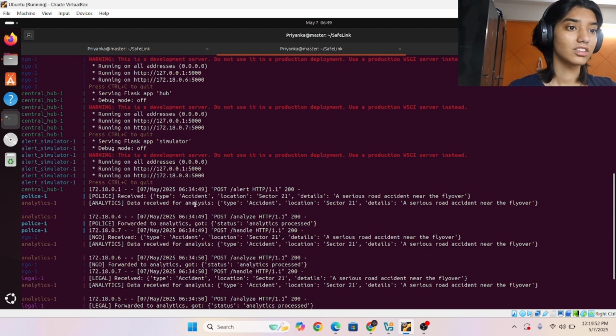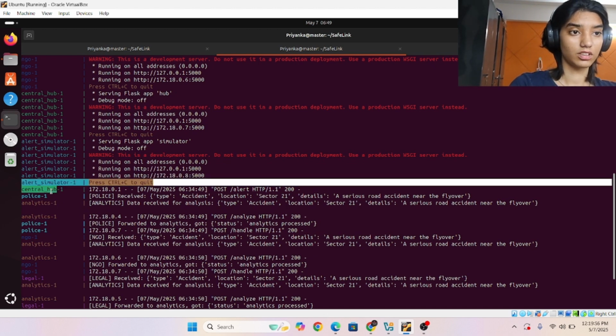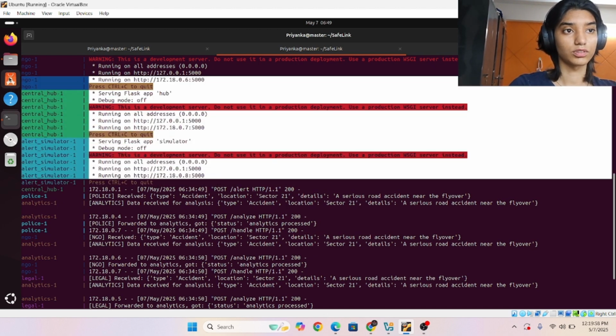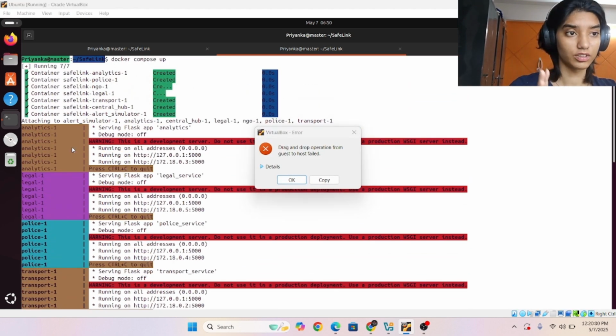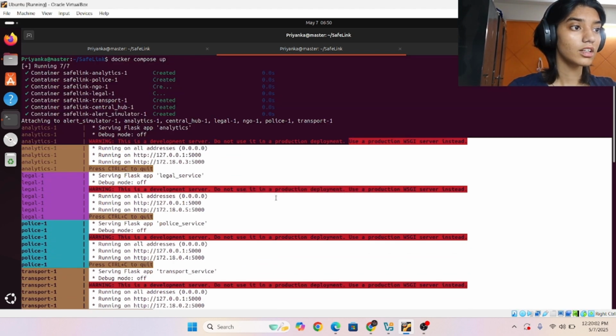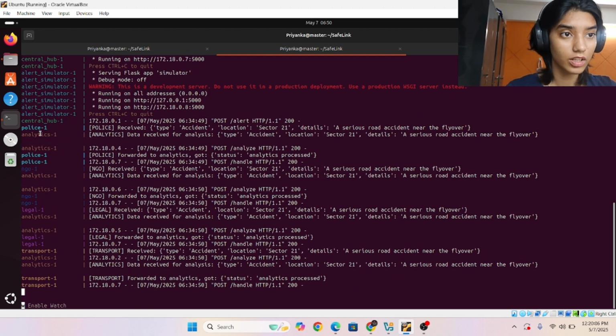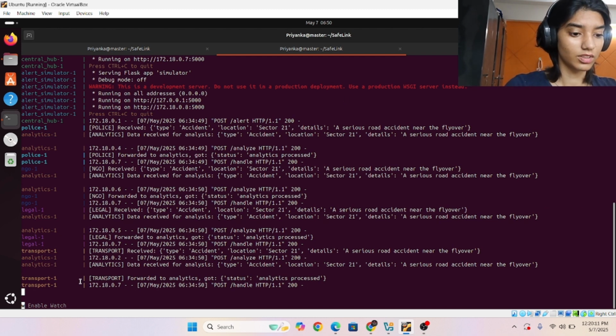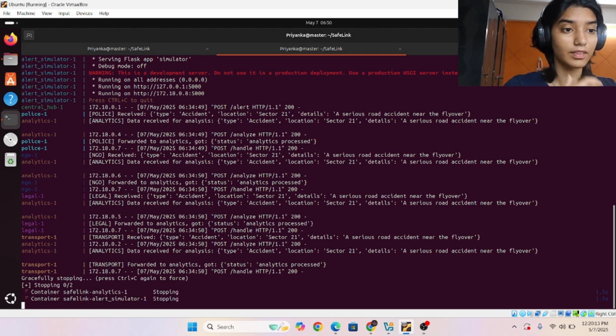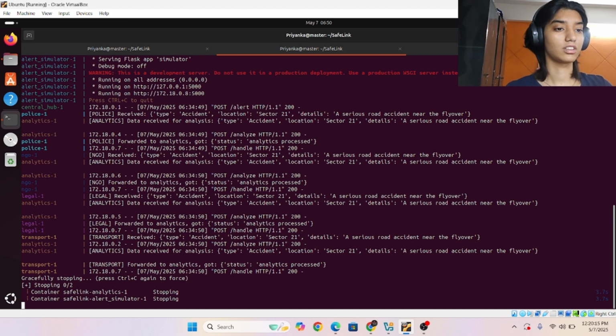It says the receive status, and earlier when this post request was made, only this was visible, all the above things were visible. But when I posted a request, it called the police services. Let's just close it so that it would be clearer to you. Let's just stop the container and post another request so that you know what I'm talking about.